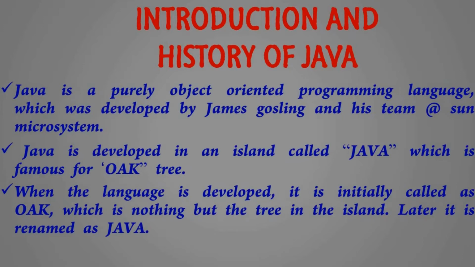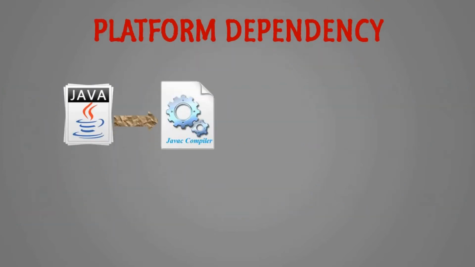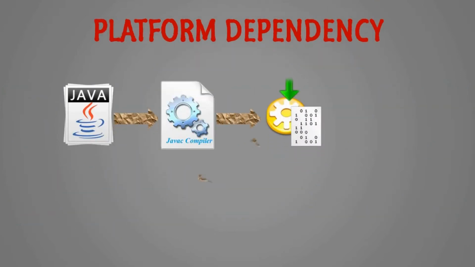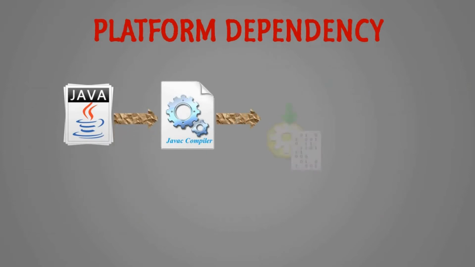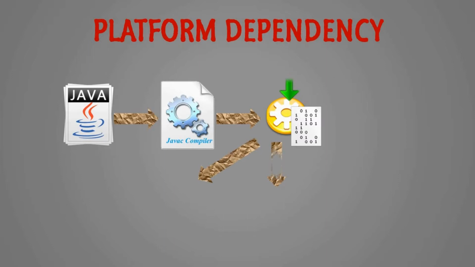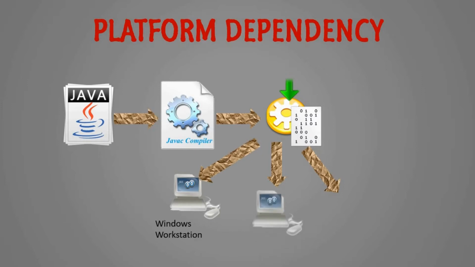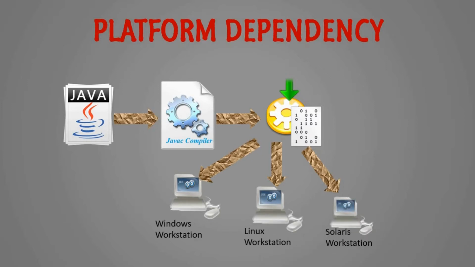Let's move on to the concepts of Java, right? Java is a purely object oriented programming language and it is a platform independent language, right? Why we call Java a platform independent language is that you can run your Java program on any of the platforms, such as Windows, Linux or Solaris operating system, right?